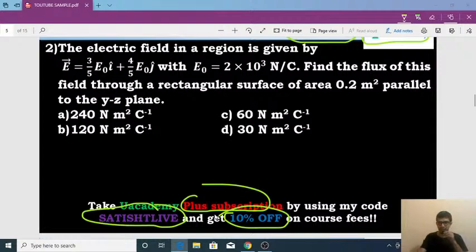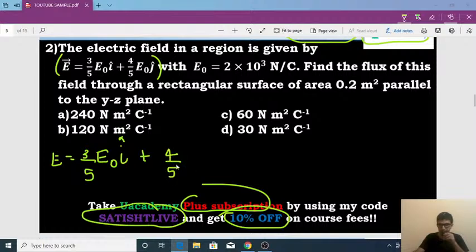Okay, so now let's try to solve this problem. See here, they have given the expression for the electric field vector. Clear? So electric field vector E is equal to 3 divided by 5 into E naught I cap plus 4 by 5 E naught J cap.